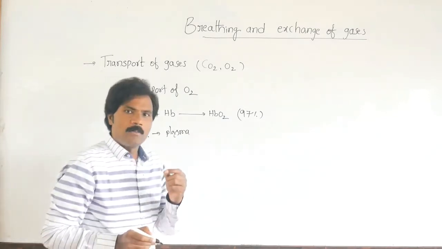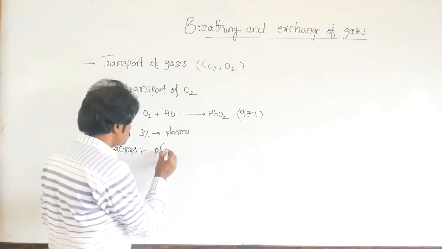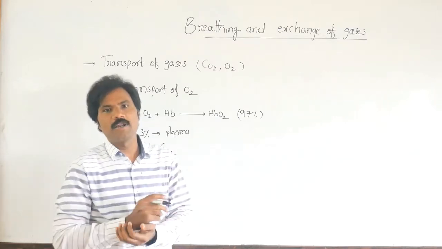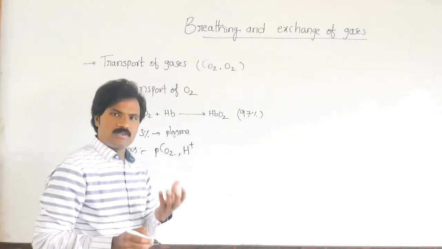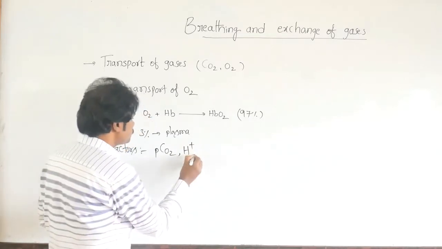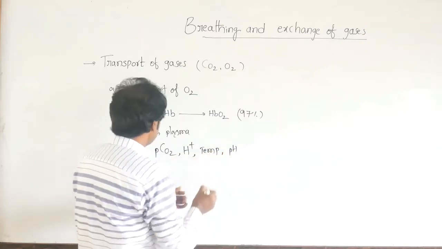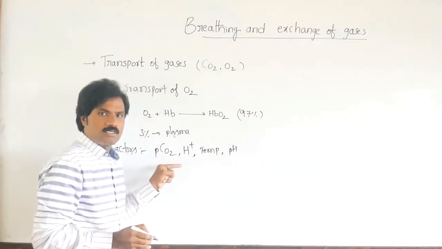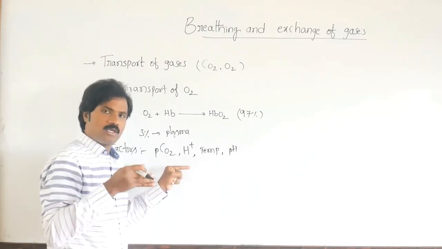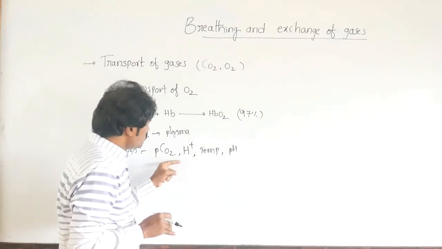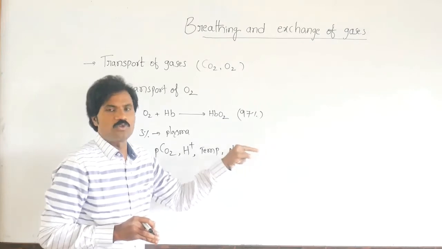The factors are partial pressure of carbon dioxide, H plus ions, temperature, and pH value. These factors influence whether oxygen associates with or dissociates from hemoglobin.